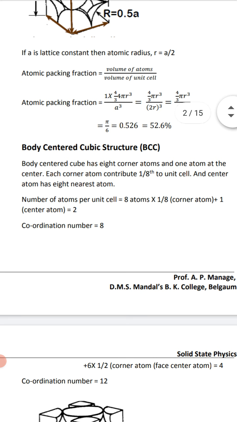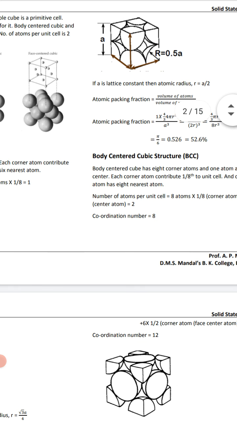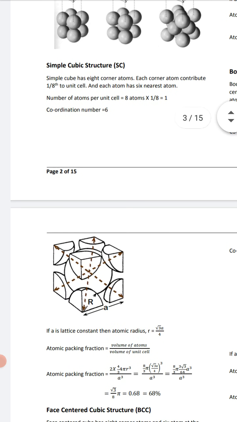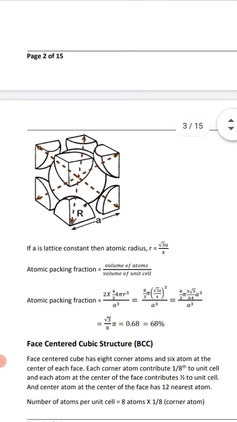That is, 8 corner atoms and 1 atom at the center. Each corner atom contributes 1/8 to the unit cell. The number of atoms per unit cell equals 8 times 1/8 for the corner atoms plus 1 center atom, which equals 2. The coordination number is equal to 8. Now see this diagram.